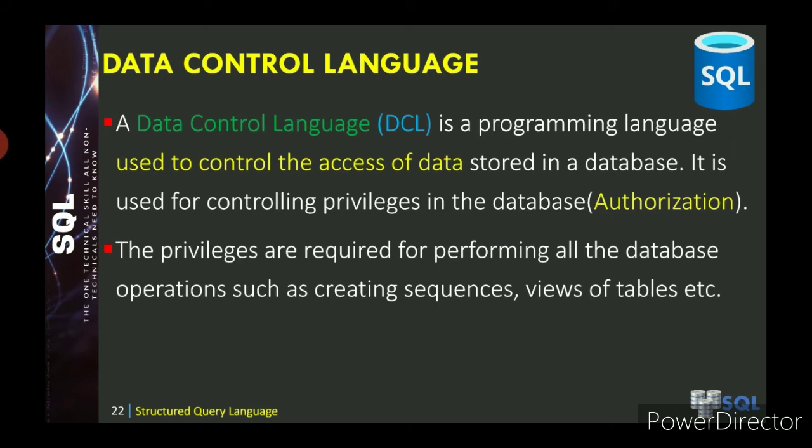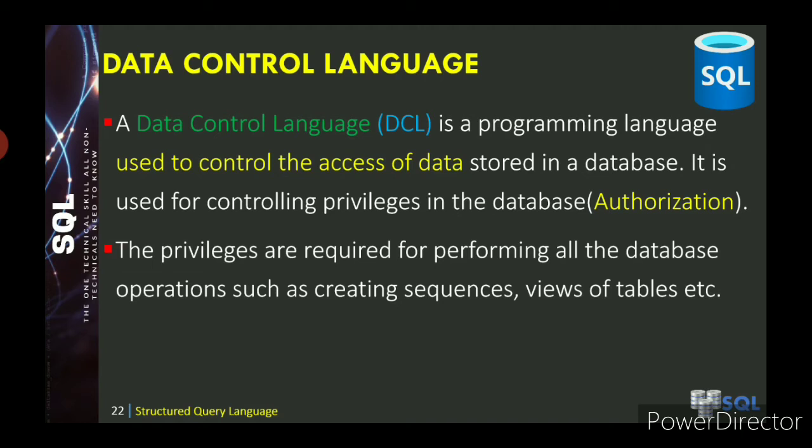Then the next one is data control language, page number 209. A data control language, DCL, is a programming language used to control the access of data stored in the database. It is used to control who has to retrieve the data and what data they have to retrieve.